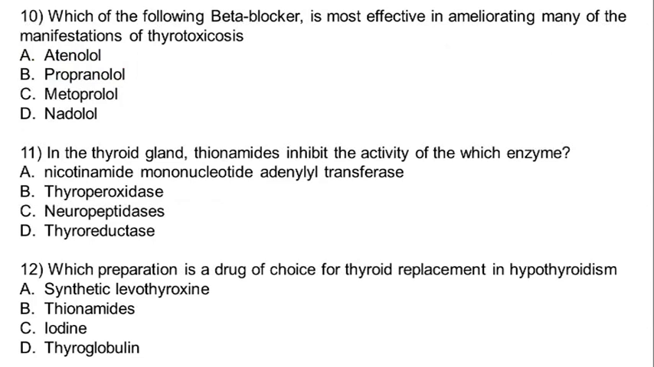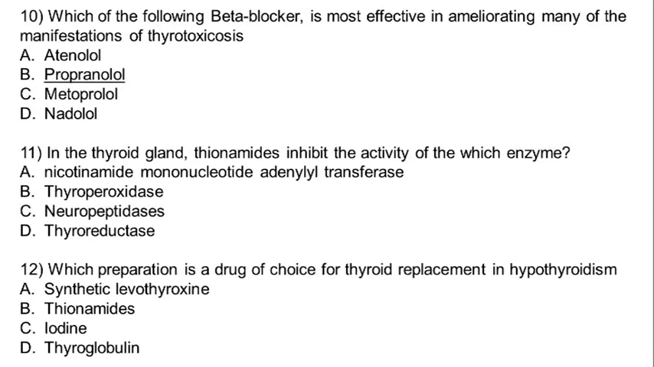Okay, so last three questions. Which of the following beta blockers is most effective in ameliorating many of the manifestations of thyrotoxicosis? Right? So here the condition is thyrotoxicosis. It is the condition related with a higher amount of thyroid hormones in the body. Right? So here atenolol is not the right answer. I think metoprolol is not the correct answer. Nadolol is not there. The correct answer is propranolol in case of beta blockers, especially for thyrotoxicosis.